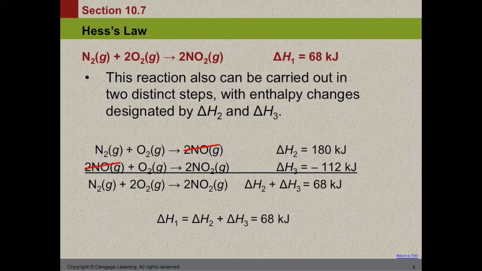And each one of these steps has an enthalpy, delta H subscript 2 and delta H subscript 3. When we add these 2 reactions, we get the overall enthalpy of 68 kilojoules. Now we notice that the first reaction produces 2 nitrogen monoxides. The second reaction consumes those 2 nitrogen monoxides, so they cancel out.